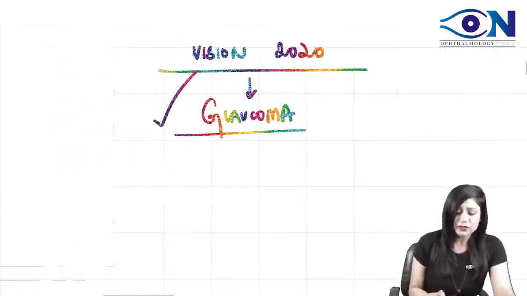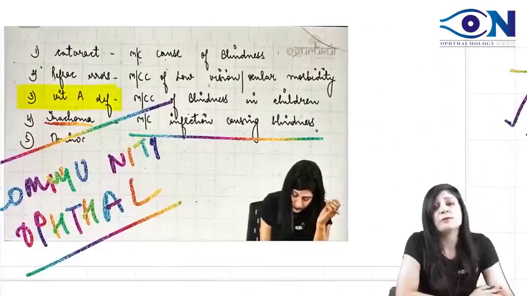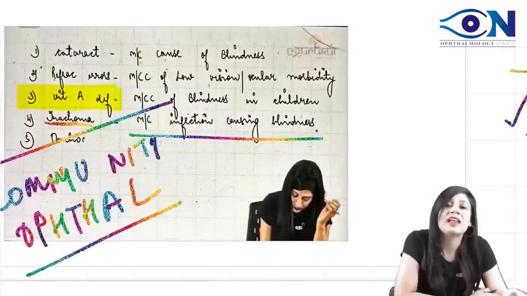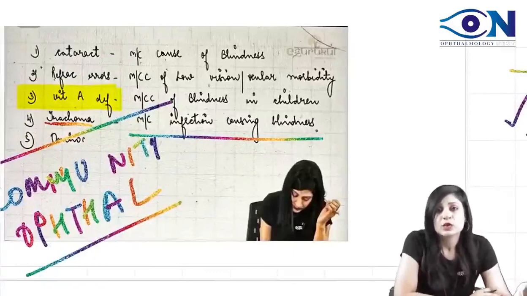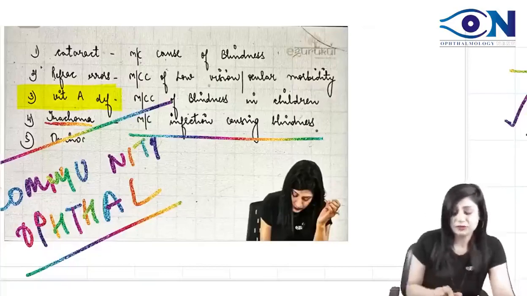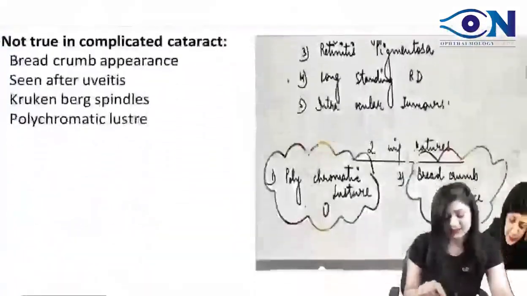So a direct question, but very high yield. They are always asking one community ophthalmology related question of all the subjects. That is why vitamin A deficiency is important, trachoma is important, cataract surgery steps are important. Yes, safe strategy, exactly.